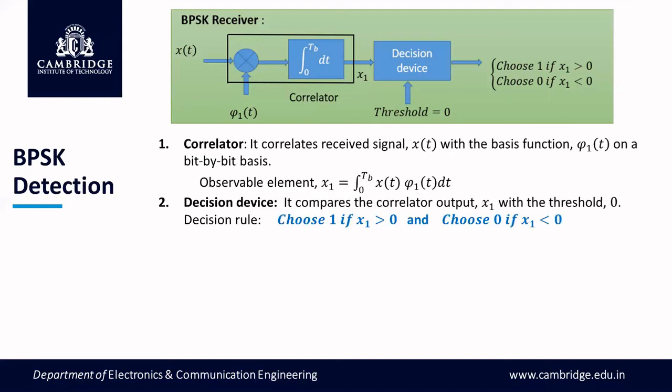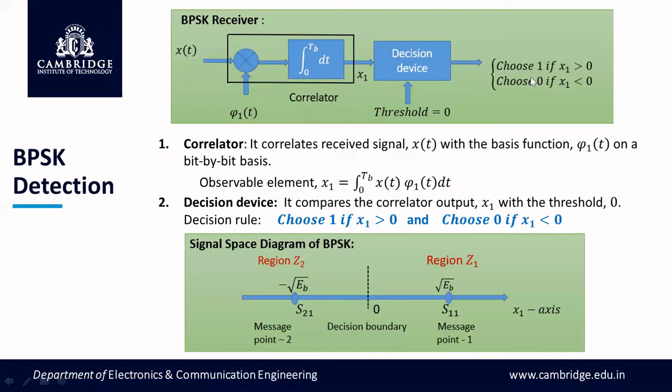The same explanation is given over here. X of t is multiplied with phi1 of t and integrated here. After integration, you get the number x1, which is the observable element. This you have to observe carefully to decide. Then the decision device compares this x1 value with two different conditions to decide in favor of bit 1 or bit 0. And the threshold is 0.